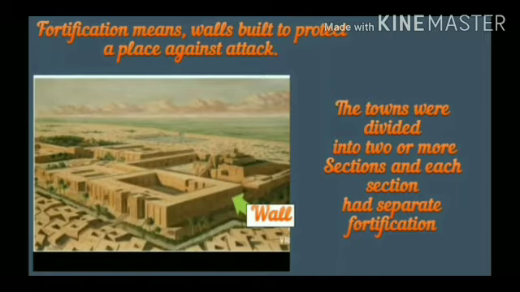Okay students, what is meant by fortification? Fortification means walls built to protect a place against attack.